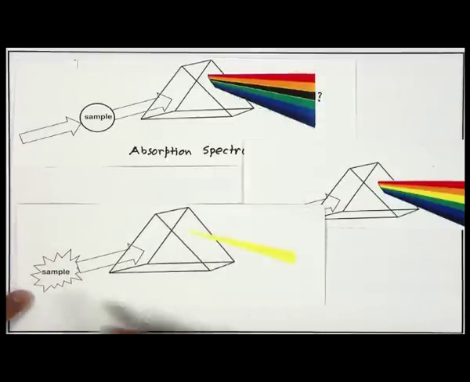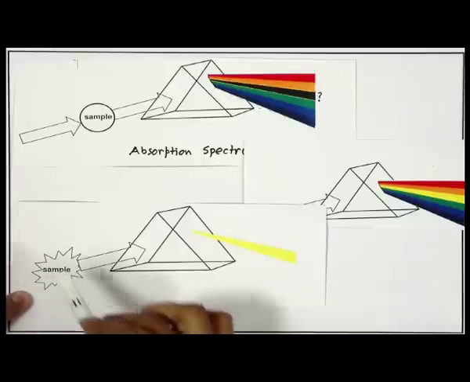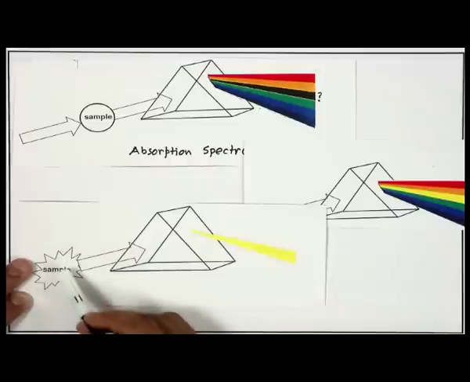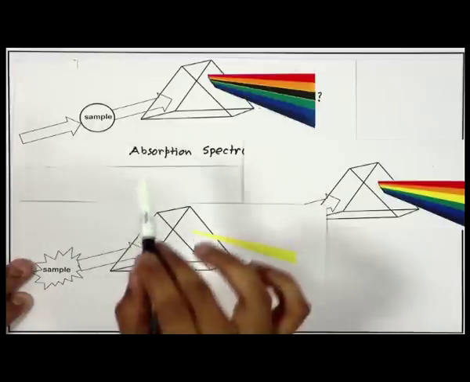Here you see I have prepared the sample in an excited state. So, I have done something, either I have given irradiation, or I have heated it up, or I have subjected it to electric discharge tubes. In any case, I have this excited state sample which has absorbed some energy, and when I allow it to relax, it emits radiation. Remember, in previous experiments these arrows meant ordinary white light.